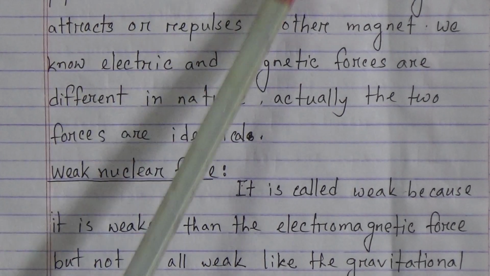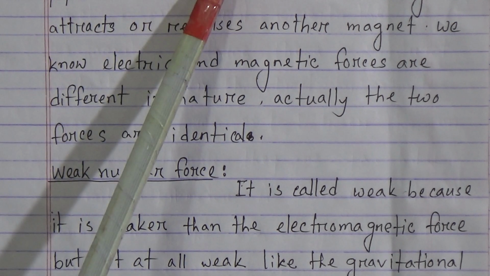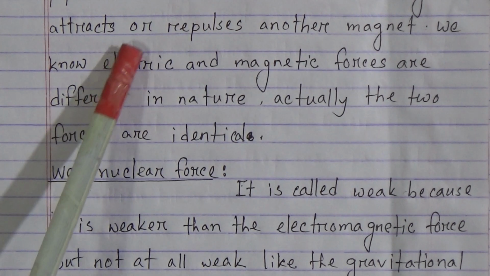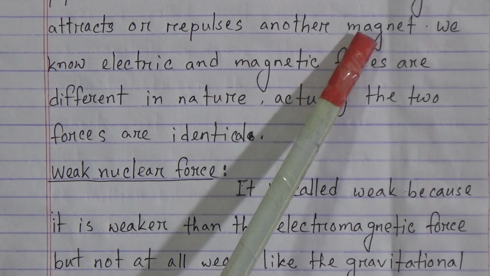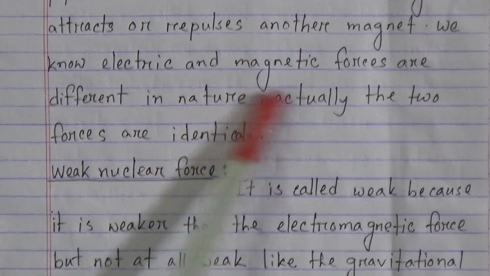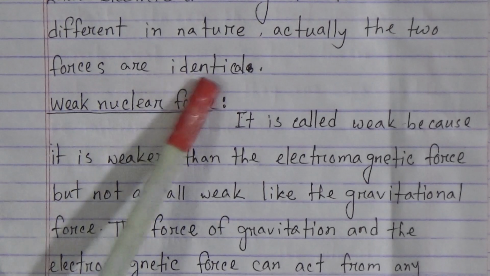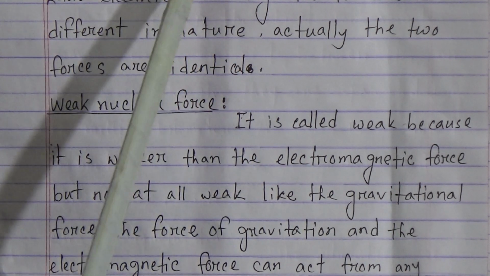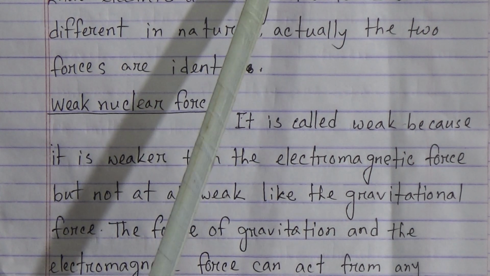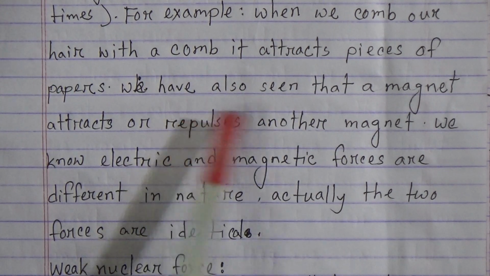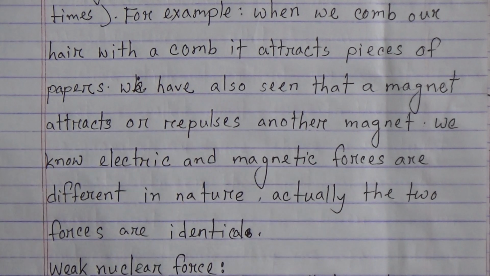For example, when we comb our hair with a comb, it attracts pieces of paper. We have also seen that a magnet attracts or repels another magnet. We know electric and magnetic forces are different in nature. Actually, the two forces are identical. My dear students, you may practice this experiment at your home. When we comb our hair with a comb, it attracts pieces of paper. This is an example of electromagnetic force.